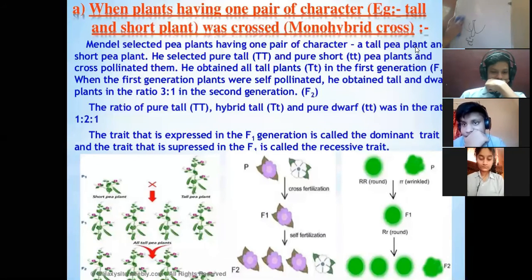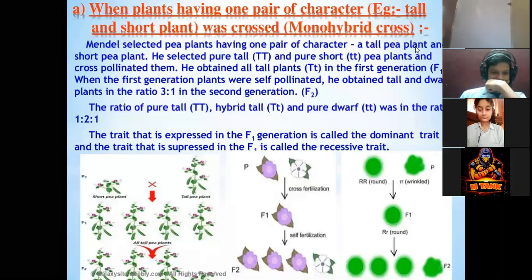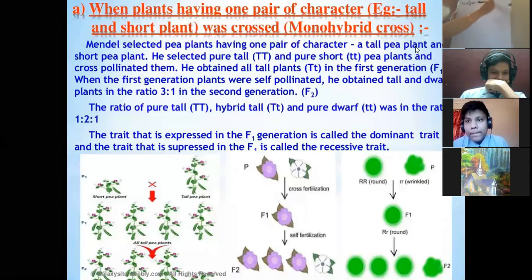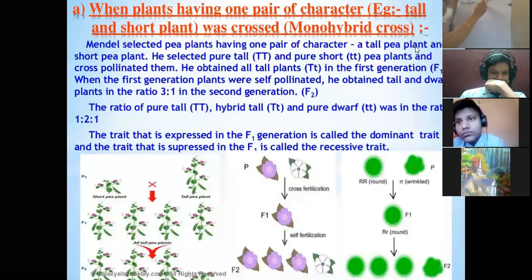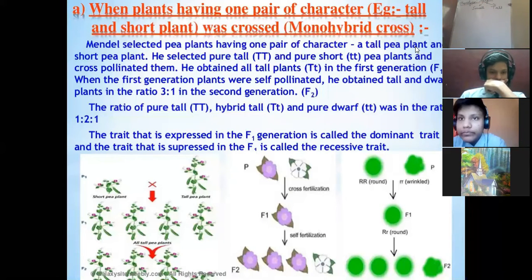Now, the phenotype which Mendel studied was the height of the plant, and this is how he reached the law of segregation. The phenotype was height. You know, height has two forms: one is small and one is tall, right?